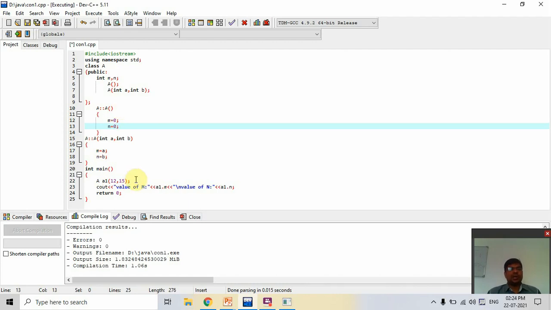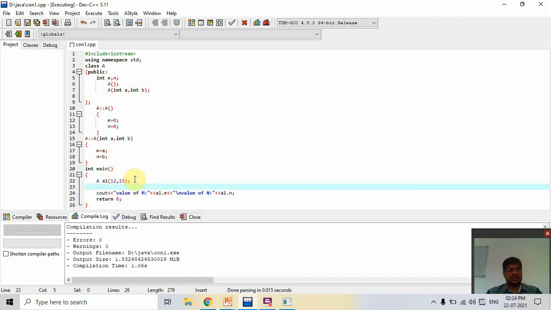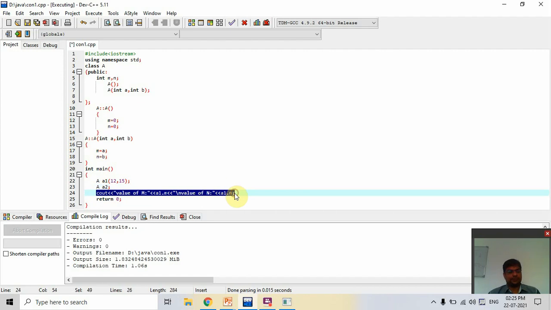Now A1 is called with the parameterized constructor. Now we create the second object A2, and it is not given any type of argument. So automatically the default constructor is called, in which m is equal to 0 and n is equal to 0. Now we print these values.